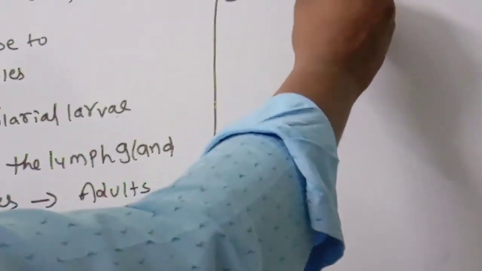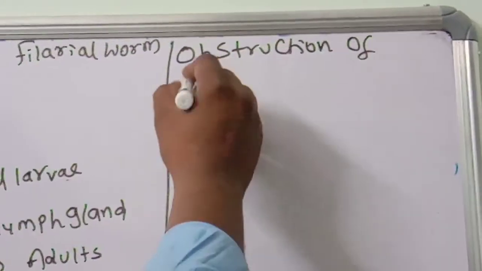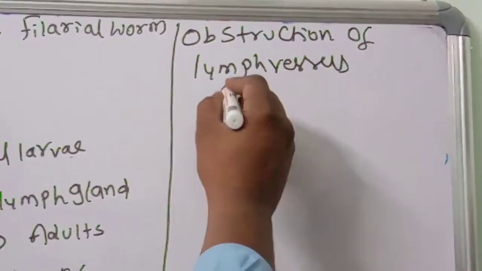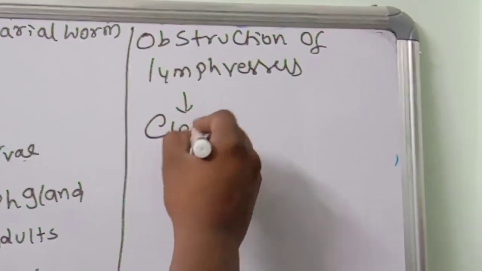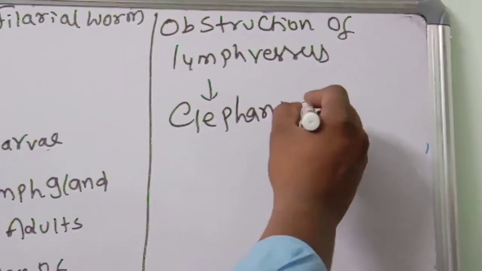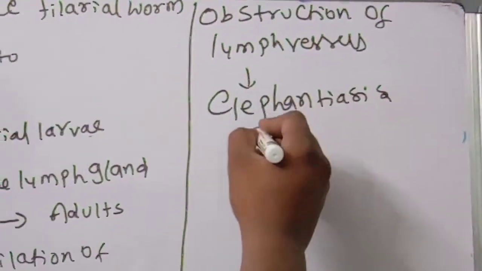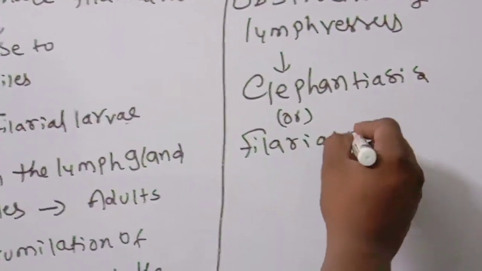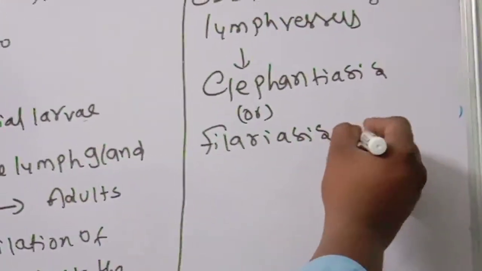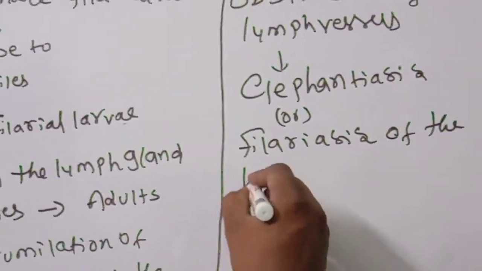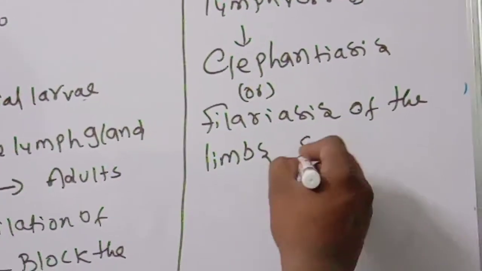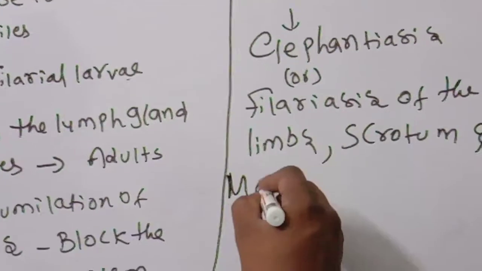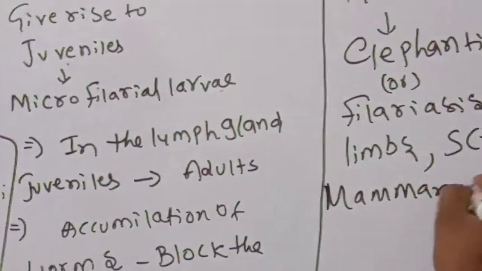Obstruction of lymph vessels can cause elephantiasis, also called filariasis, of the limbs, scrotum, and mammary glands. Okay, children.